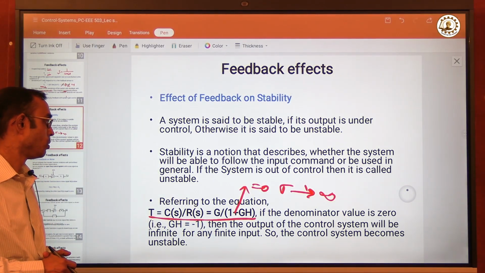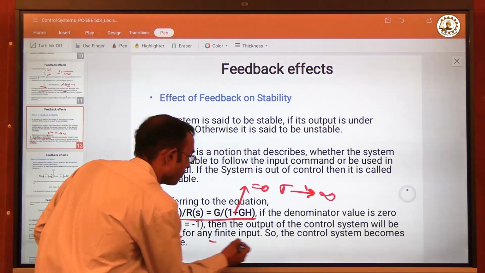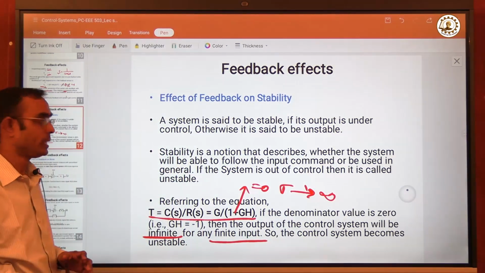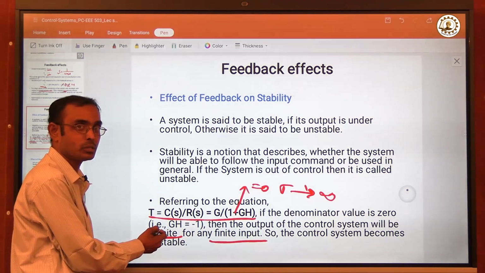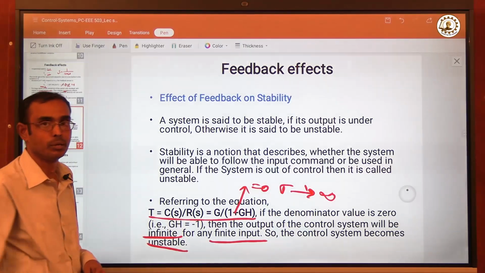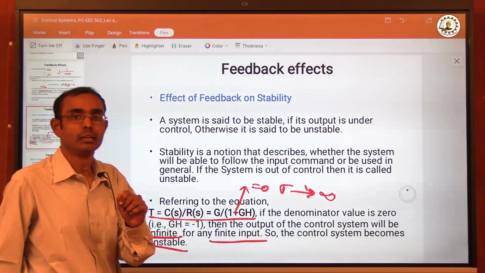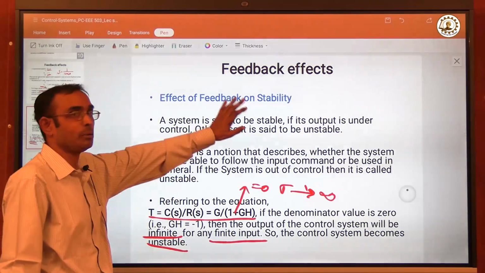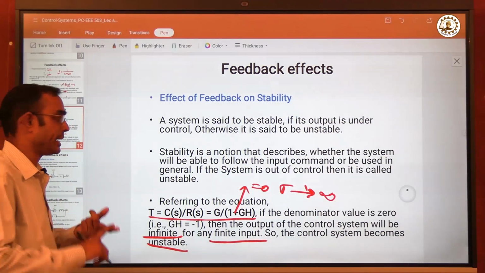That is, the overall gain of the control system will become infinite for any finite input. So we can say in that case the control system for finite input, the response is infinite, so it is unstable. So using the feedback has a direct impact on the stability of the closed loop control system using that negative feedback.